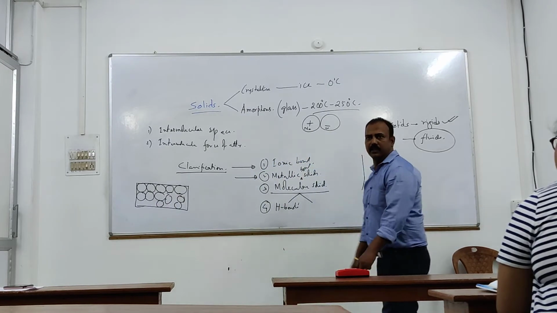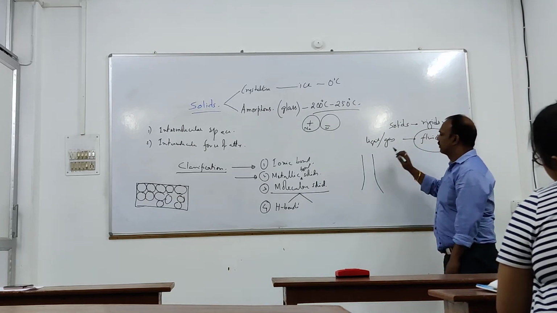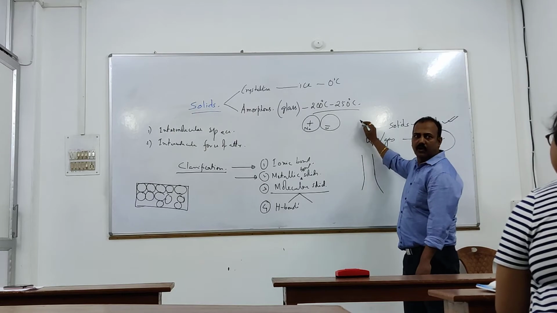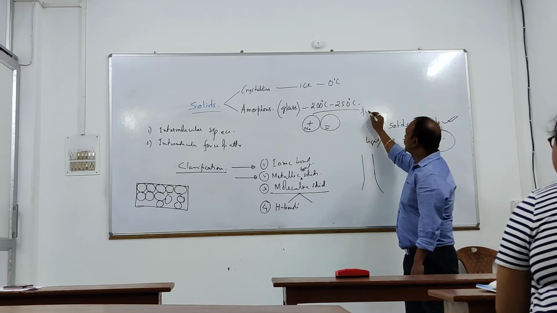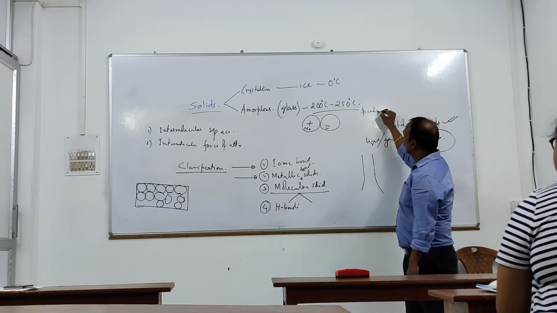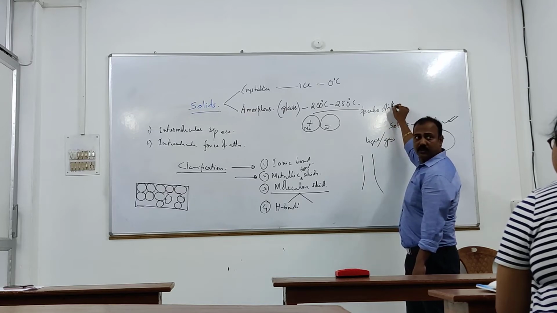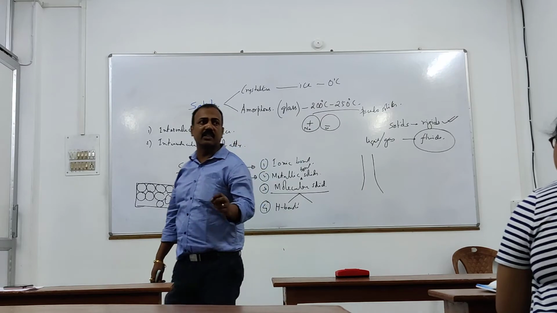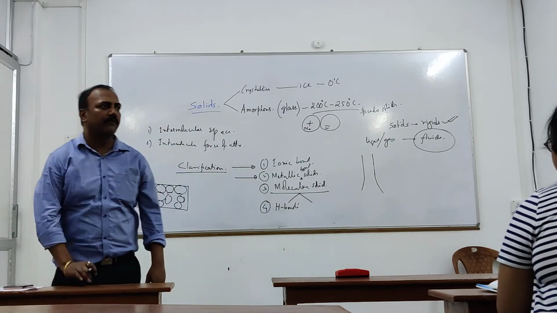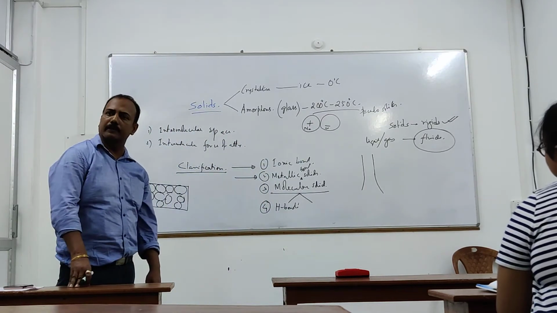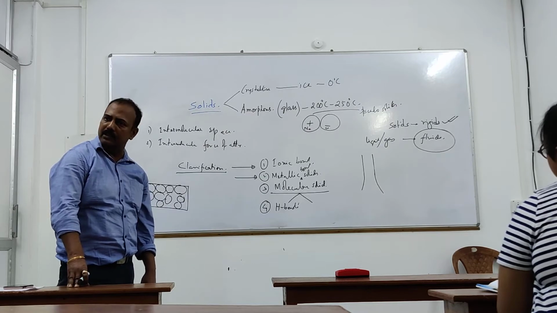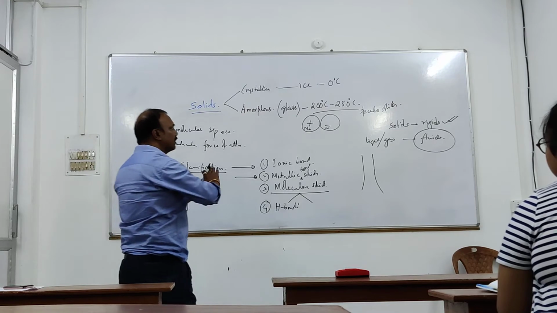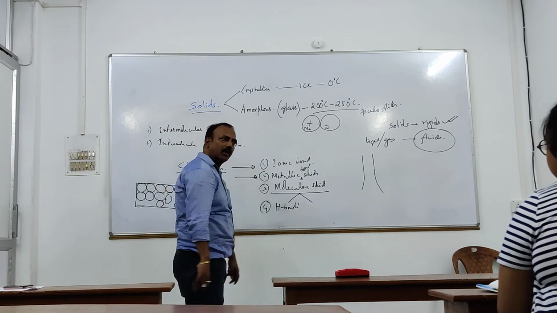That is why amorphous solids are also called pseudo solids. What is the meaning of pseudo? All of you know this, okay? False, right? Pseudo solids. They are called pseudo solids because they have the tendency to flow, but flow very, very slowly. It's not that they are flowing very rapidly. Very slow. Not like liquids. If they are not liquids, they are pseudo solids.